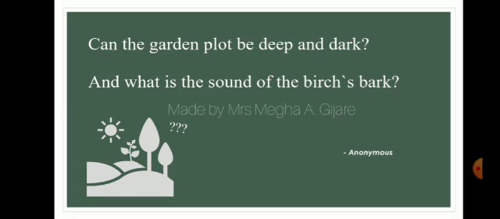In this line, the poet asks if the plot of a garden be deep and dark, just like a story that has a plot. Figure of speech alliteration is used in this line. The sound of letter D is repeated for poetic effect. The use of pun is wonderfully used here.